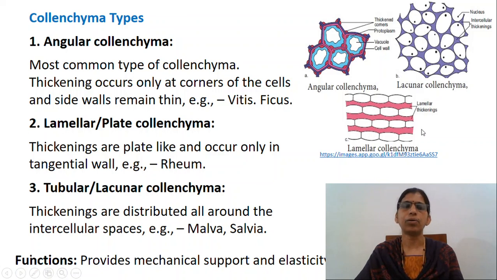In tubular or lacunar collenchyma, thickenings are distributed all around the intercellular spaces. Example, as in Malva and Salvia. Though these are the three types of collenchyma recognized, the sharp distinction between them hardly exists.